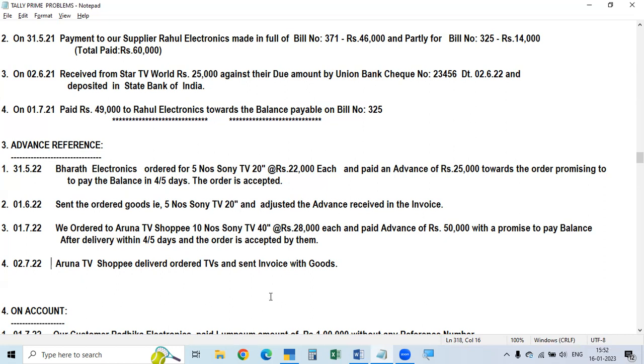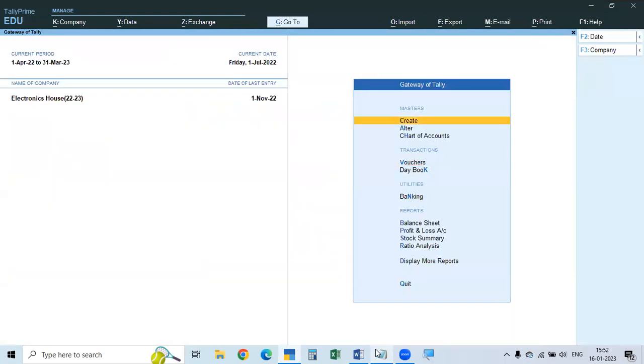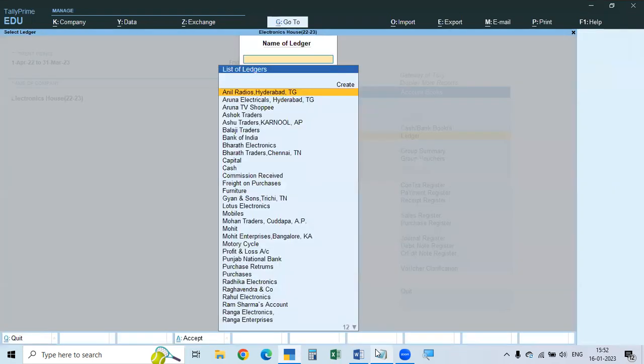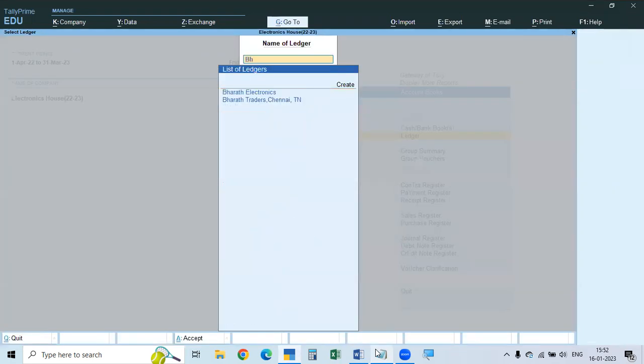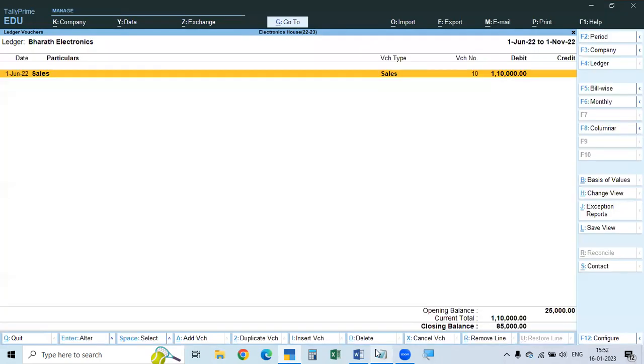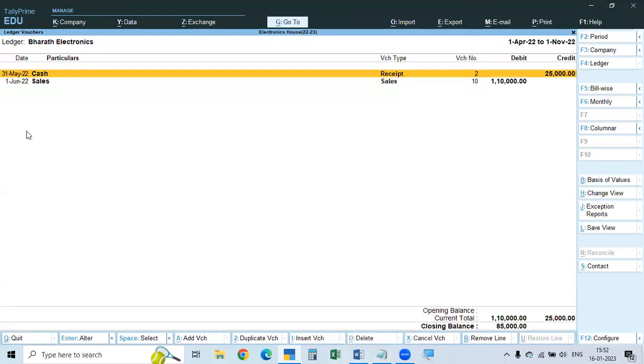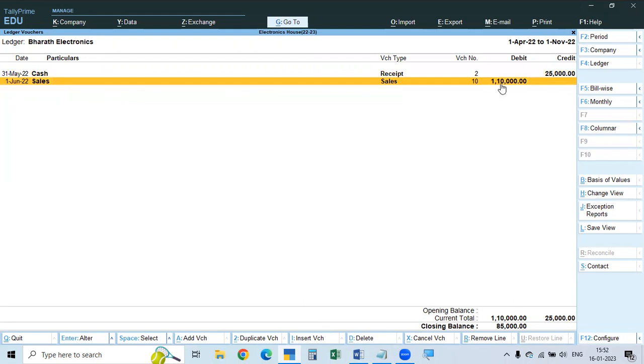Okay. Now, in this case, we have two parties: Bharat Electronics and TV Shopee. So we will check that. See here. We'll go to the ledger, alter, display more reports, accounts, ledger. Here, Bharat Electronics. You see here, first we received advance on 31st May, and on 1st June we made sales. We made 1,10,000, and the balance is 85,000 rupees.